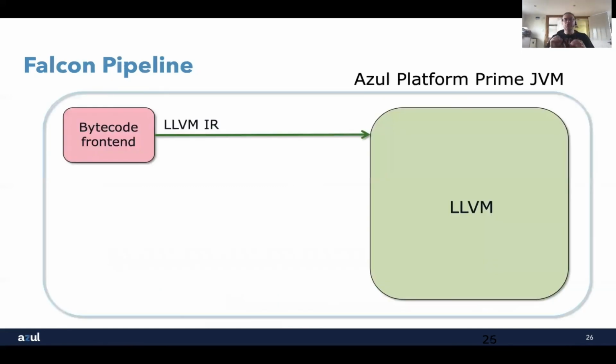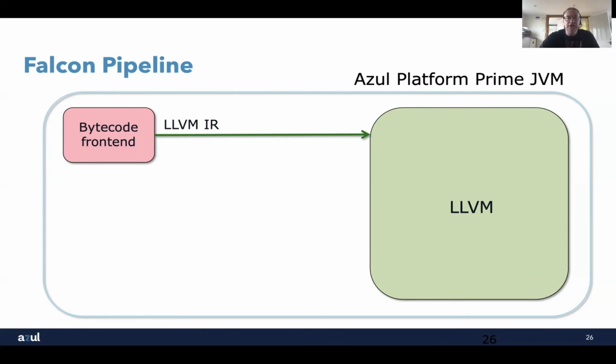But if we look in a little bit more detail at how things work inside our Prime JVM, what's happening is we're taking our bytecodes and we're converting them into the LLVM intermediate representation. That's what we pass to LLVM to compile and generate native instructions.